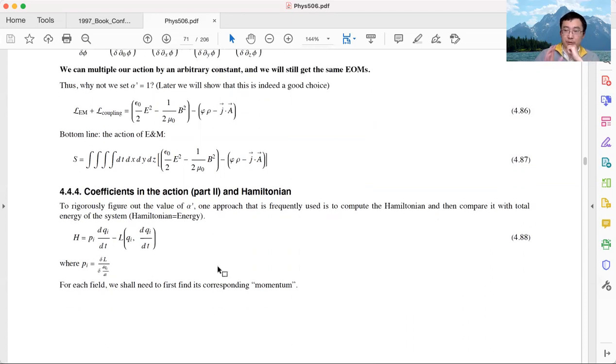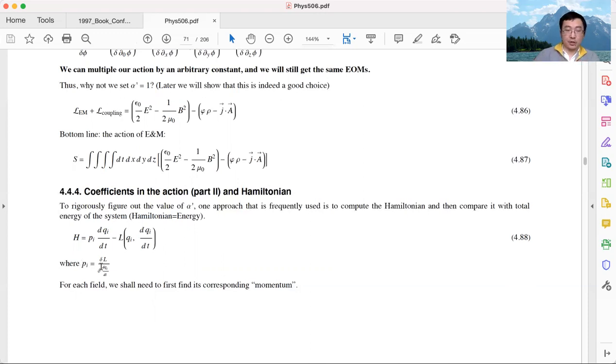Okay, so before we discuss energy and the Hamiltonian, let me give a very quick and brief review of what a Hamiltonian is. In classical mechanics, we learned that if we know the Lagrangian of a system, then we can use the Legendre transformation to get the Hamiltonian of the system. The Lagrangian depends on, say, coordinates q and the time derivative of q.